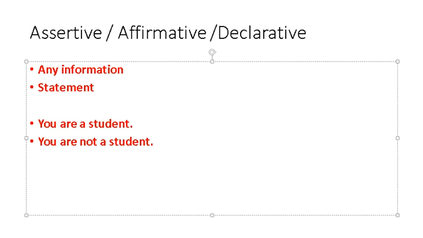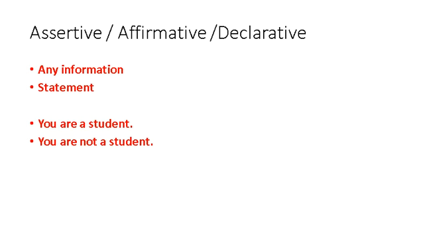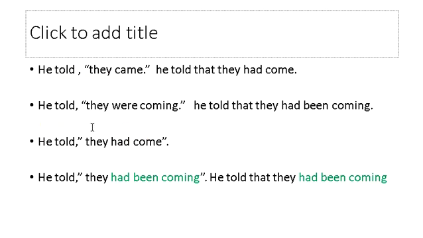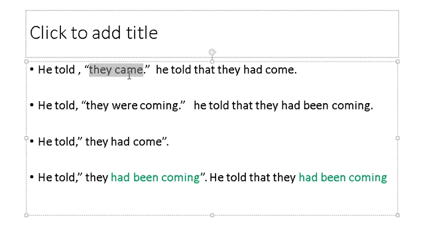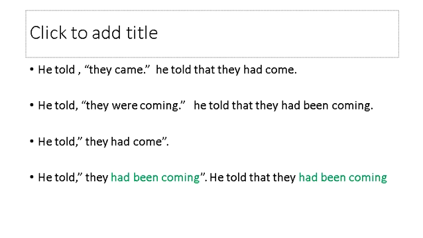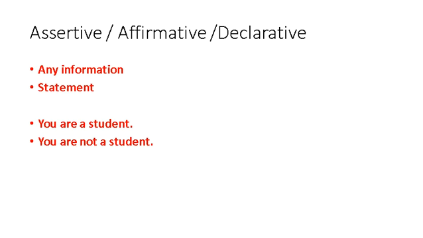If we move to the previous lectures, what we have learned, basically this is the basic sentence structure among the kinds of sentences. The rules we have learned so far were according to the assertive sentences. Here you can see "they came" is information, so accordingly we have changed it. So we have learned all the rules for assertive sentences already, and now we are moving ahead to the other kinds of sentences and what changes we have in them while changing the narration.